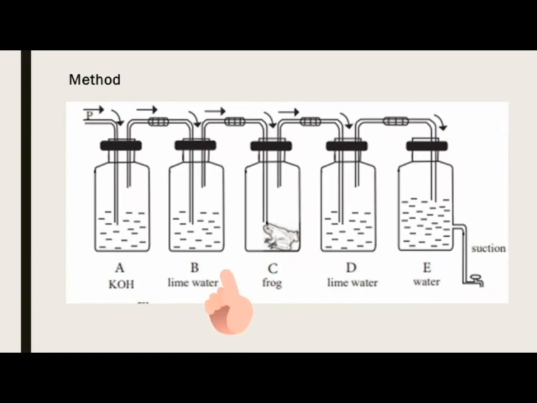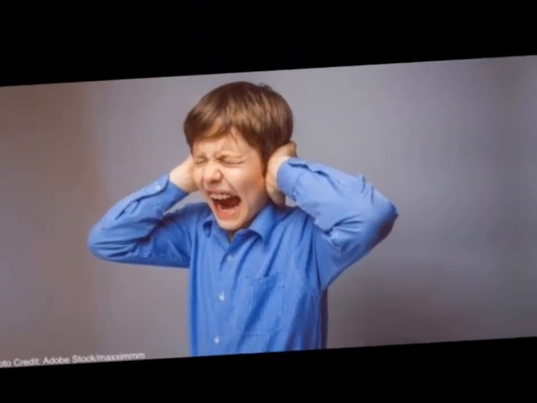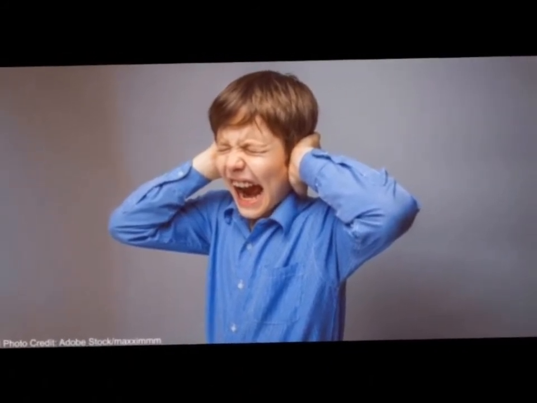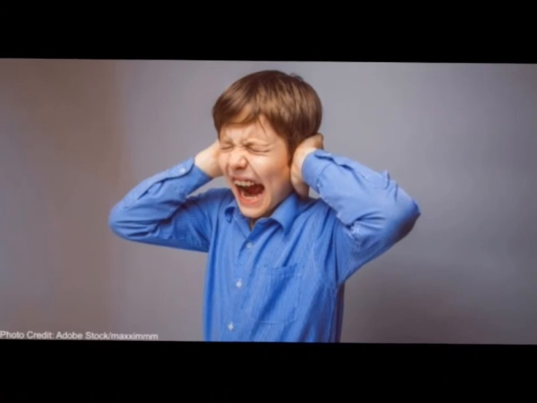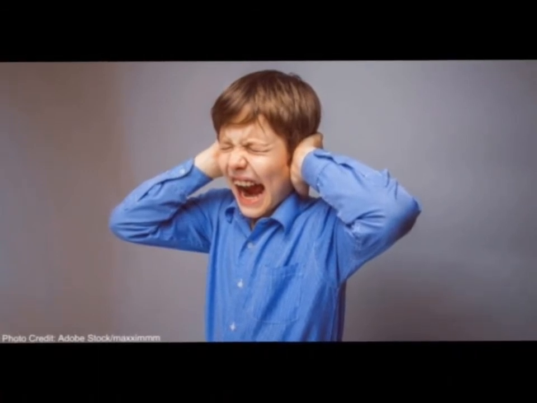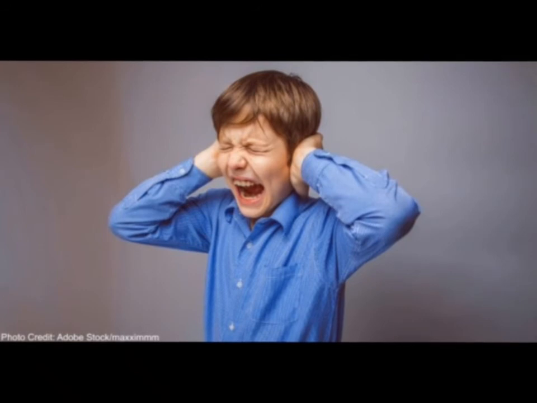Next, we will see about irritability and coordination. A change which is strong enough to bring about a response is known as a stimulus. The reactions according to the changes in the environment are known as responses. The ability to respond to stimuli received from the internal or external environment is known as irritability. Communication between different organs during responding to a stimulus is known as coordination. Nerves, muscles, and hormones are important in coordination.